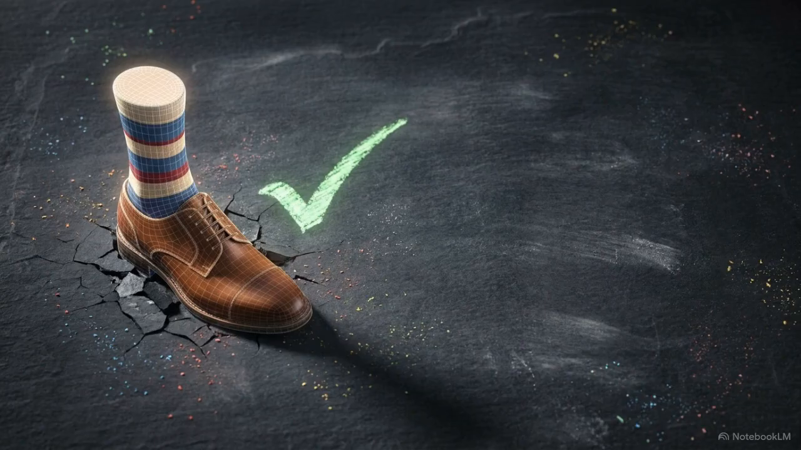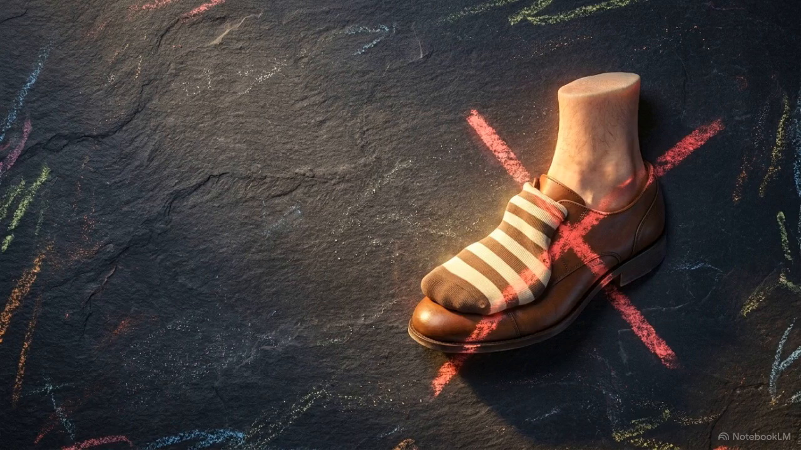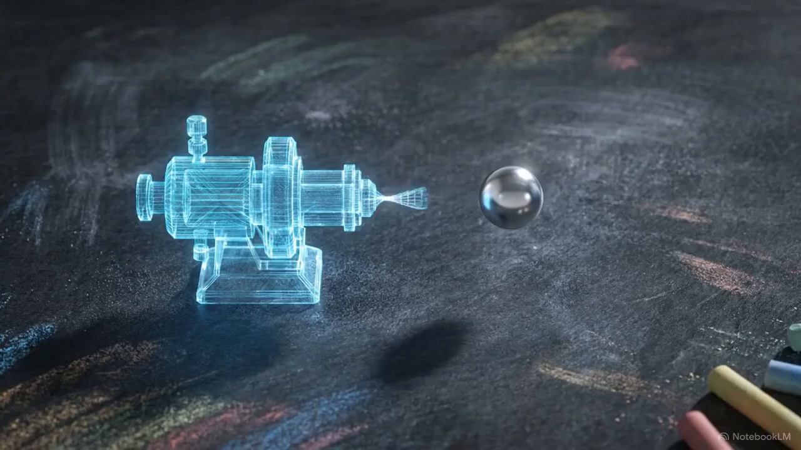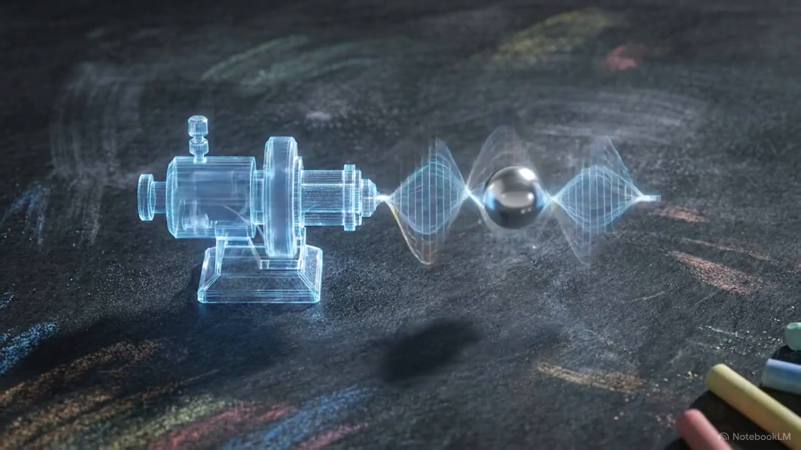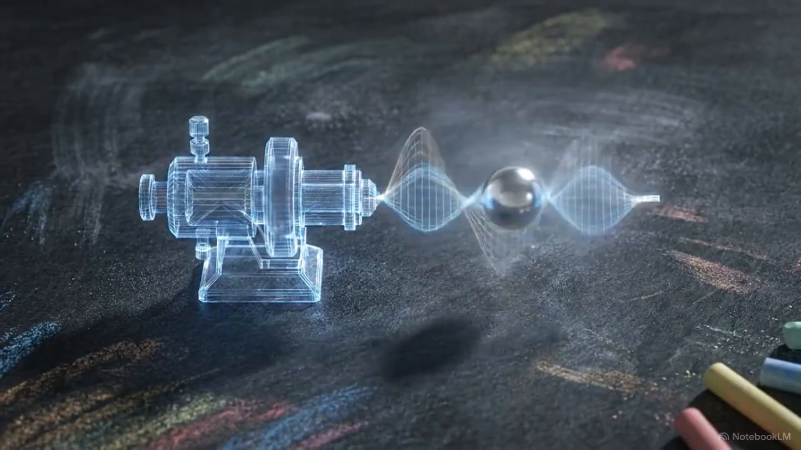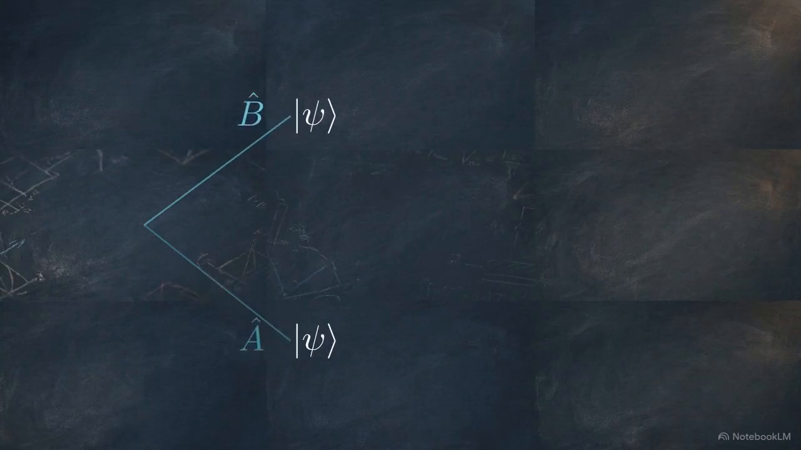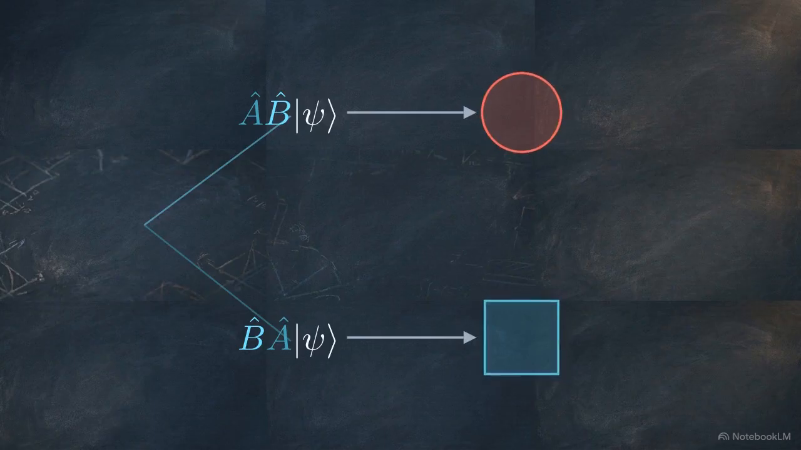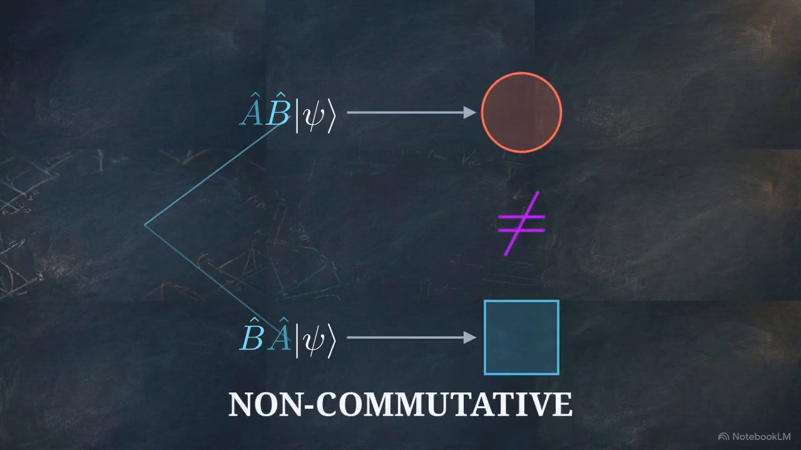Putting on your socks and then your shoes creates a very different outcome than attempting to put on your shoes and then your socks. In the laboratory, applying a magnetic field and then measuring a particle's spin produces a different physical state than measuring the spin first. This mathematical property is called non-commutativity. It reflects the physical reality that, in the quantum world, the sequence of operations determines the final state.